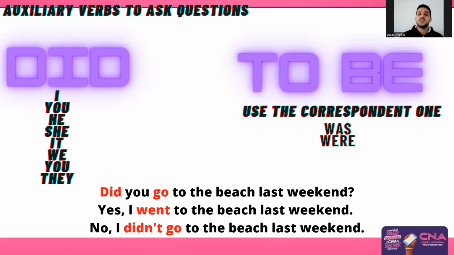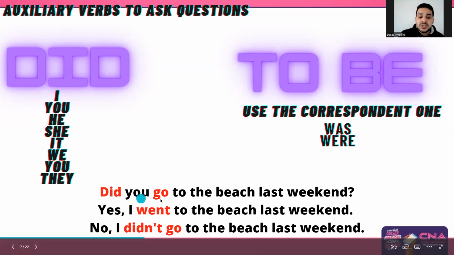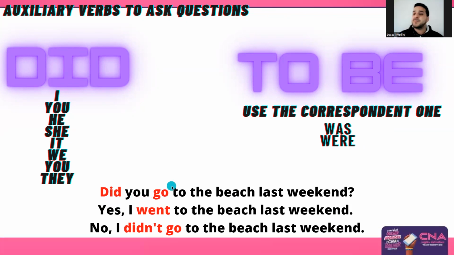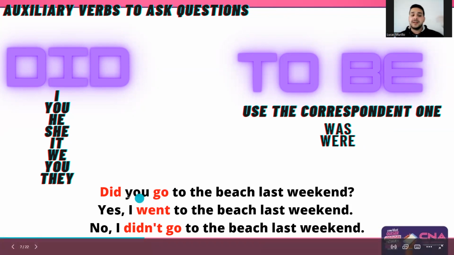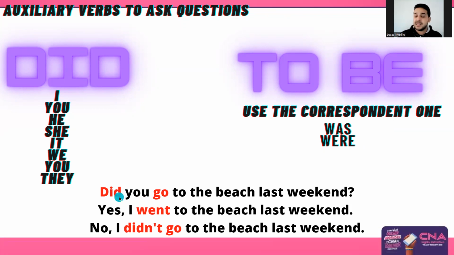No, I didn't go to the beach last weekend. Okay? Pay attention because when we have did or its negative form, didn't, it's already talking about the past. So we don't need to change the verb to the past again. Okay? So when we say, did you go? I know that go is the basic form of the verb in the present, right? We don't need to put go in the past, went, because did is already putting the sentence in the past, right? So we don't need to change. Did is already doing this job here, right?